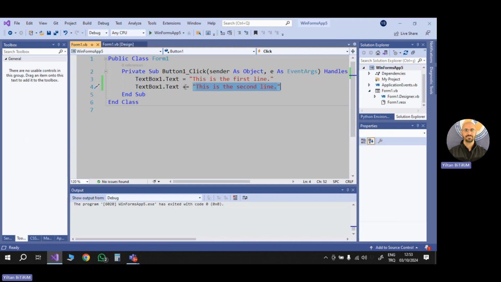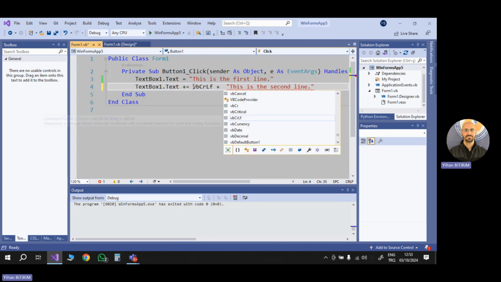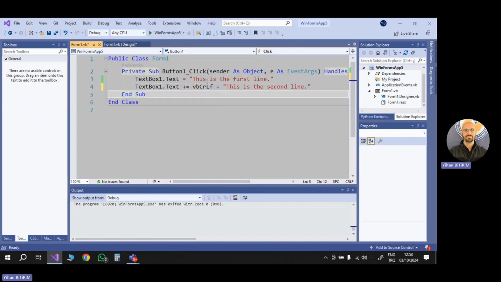So here, before your string or after this string, doesn't matter, I will tell the compiler that I want a new line. In VB, you can say vbCrLf plus. This vbCrLf constant will let the compiler move to the next line, because vbCrLf means like the user pressed enter.